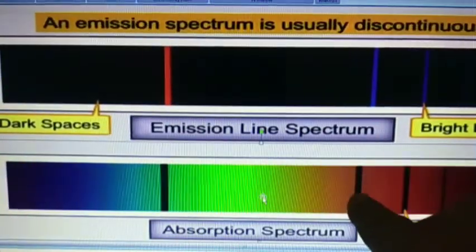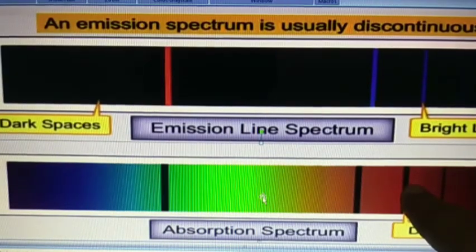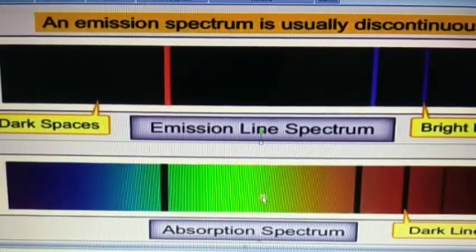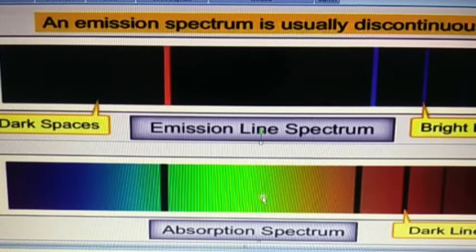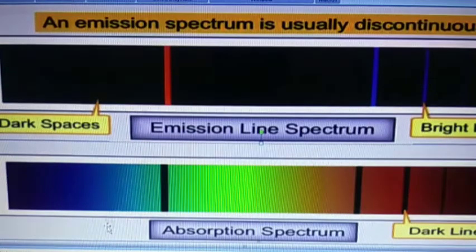That is missing, right? The study of this type of emission or absorption spectrum is referred to as spectroscopy, right?